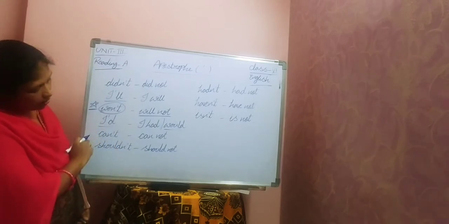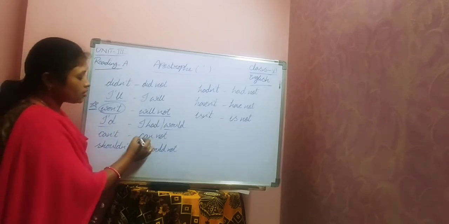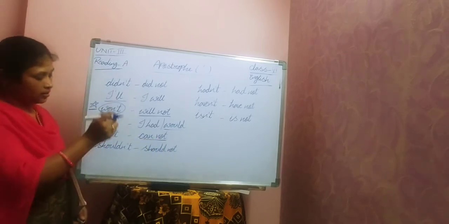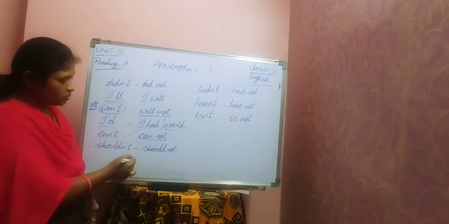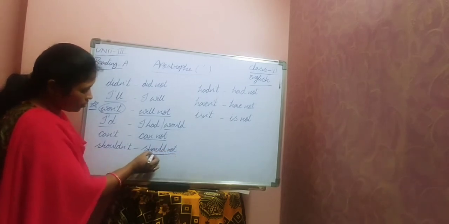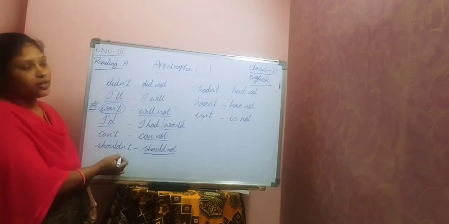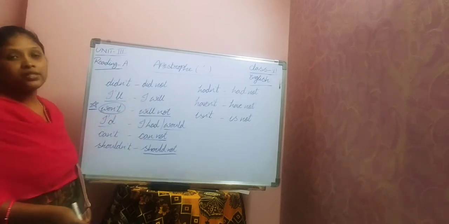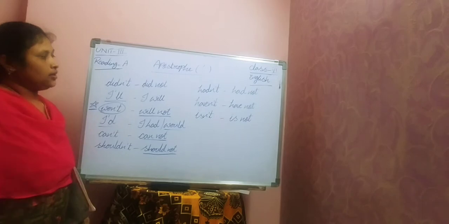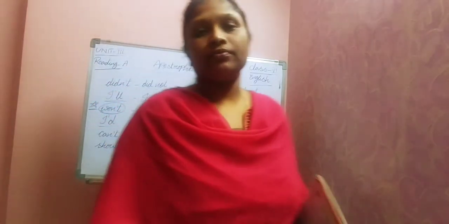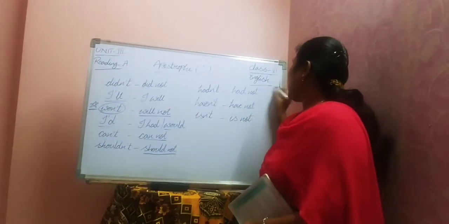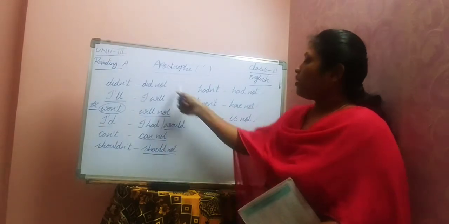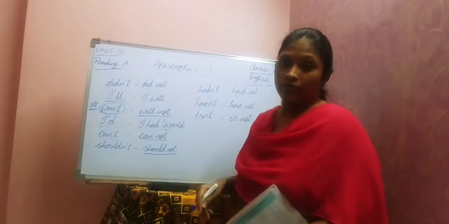Next one, can't. Full form, cannot. Cannot must be written like can't. I can't do this. Next one, should not, again the same thing, shouldn't. Just write down all these words in your homework book. Next one, hadn't, had not; haven't, have not; isn't, is not. In all these cases you can observe the apostrophe.